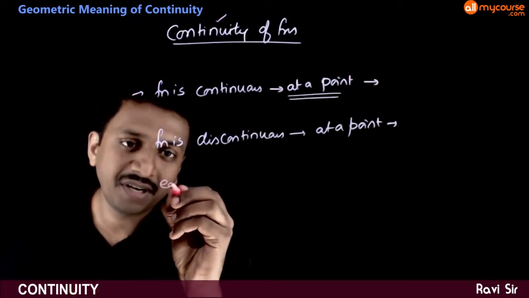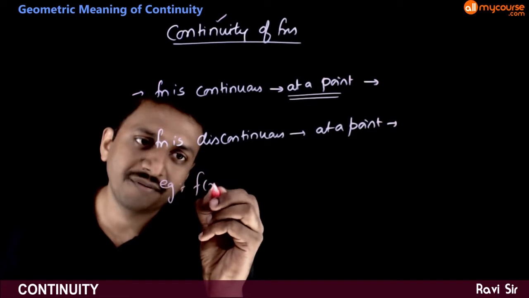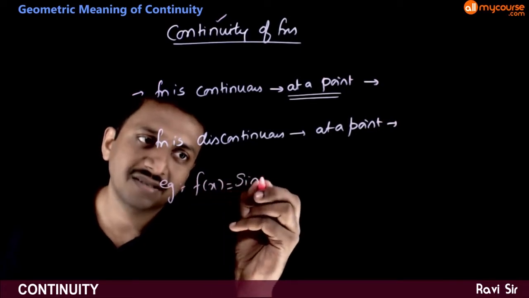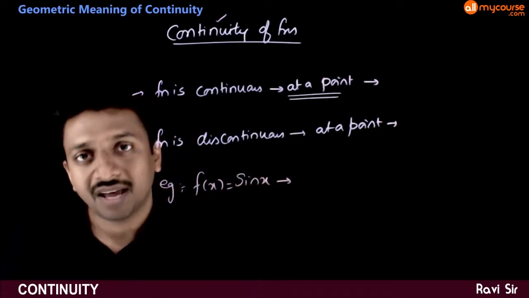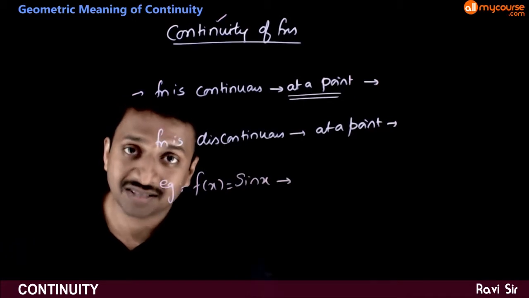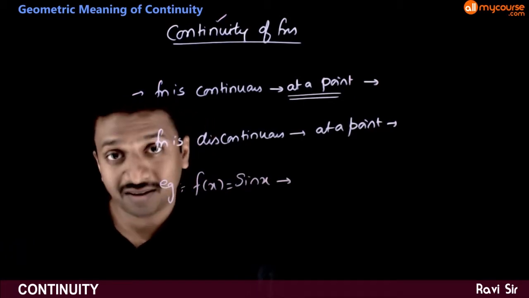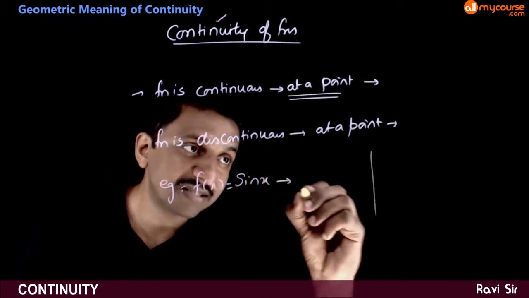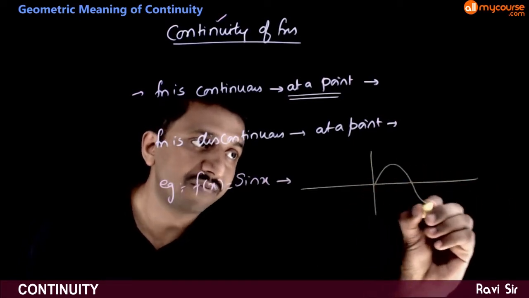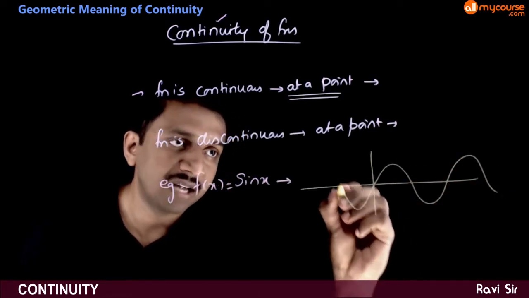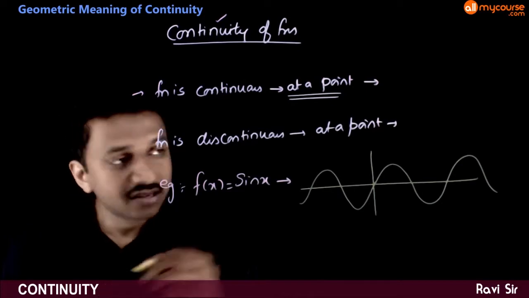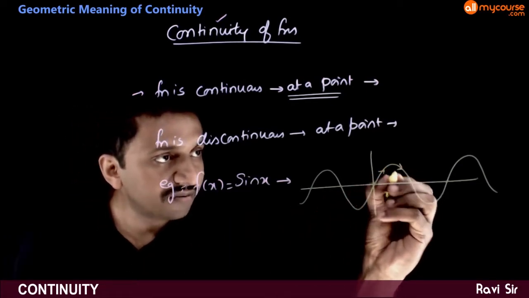For example, take the graph of f of x is equal to sin x. How does the graph look like? You know the graph of sin x. It is a wave-like curve like this. As you can see, this curve is continuous.